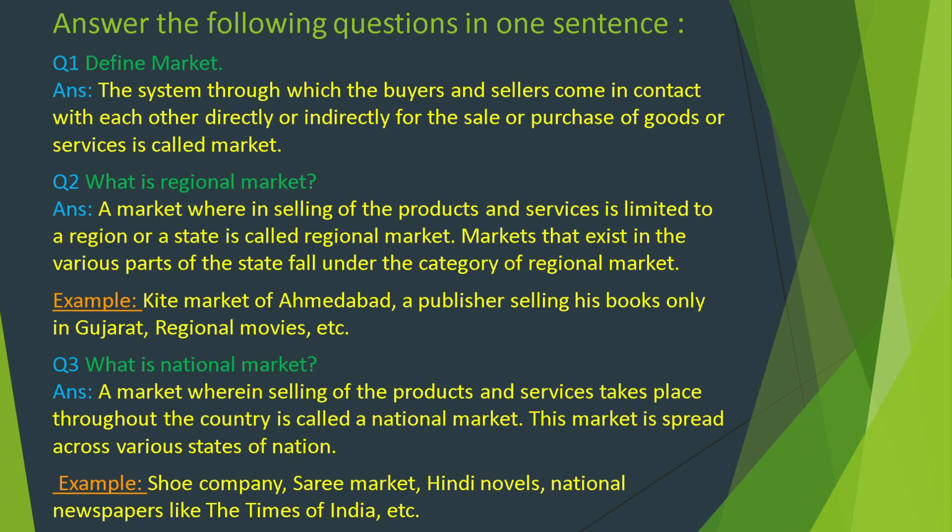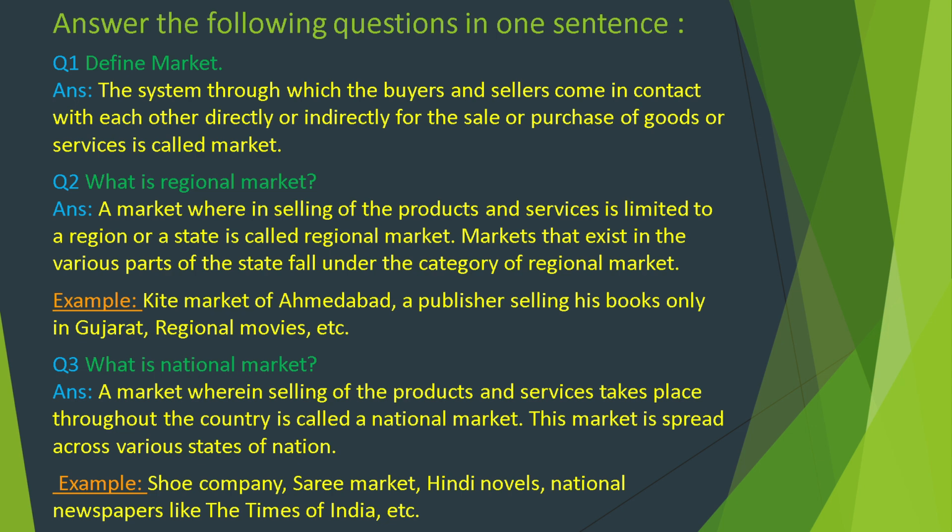Markets that exist in the various parts of the state fall under the category of regional market. For example, Kite Market of Ahmedabad, a publisher selling his books only in Gujarat, regional movies, etc.